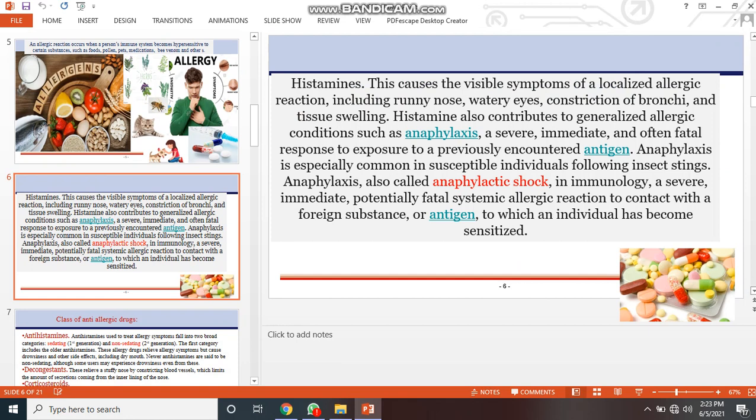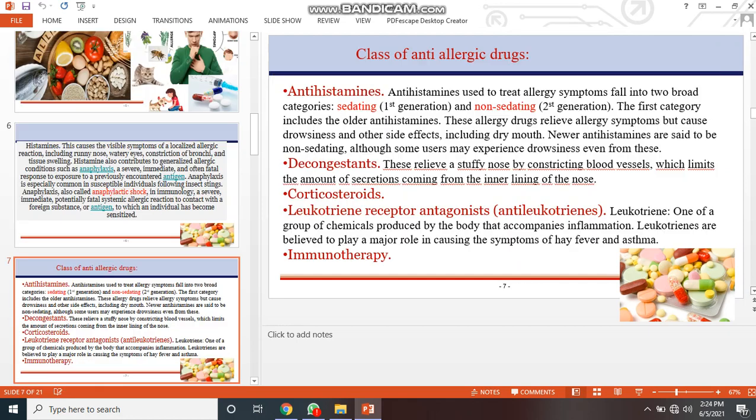Anaphylaxis is especially common in susceptible individuals following a sting. Anaphylaxis, also called anaphylactic shock in immunology, is a severe, immediate, potentially fatal systemic allergic reaction to contact with a foreign substance or antigen to which an individual has become sensitized.